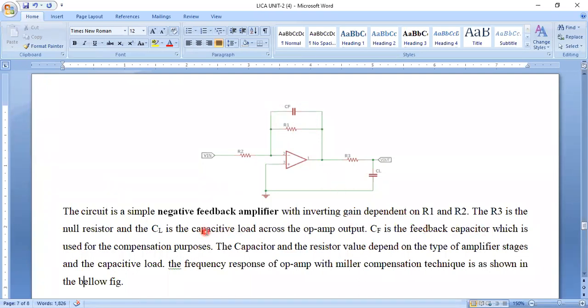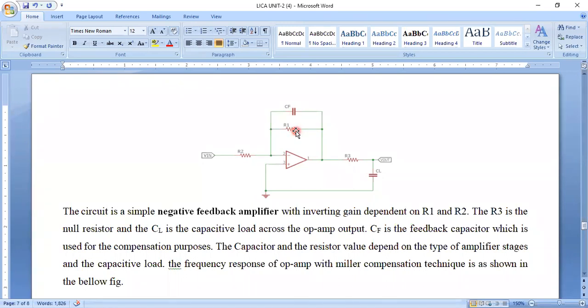We are connecting the feedback with respect to the negative terminal. The gain is also inverting again. So the capacitance which is connected across the feedback is used for compensation. This is called internal compensation or Miller compensation.